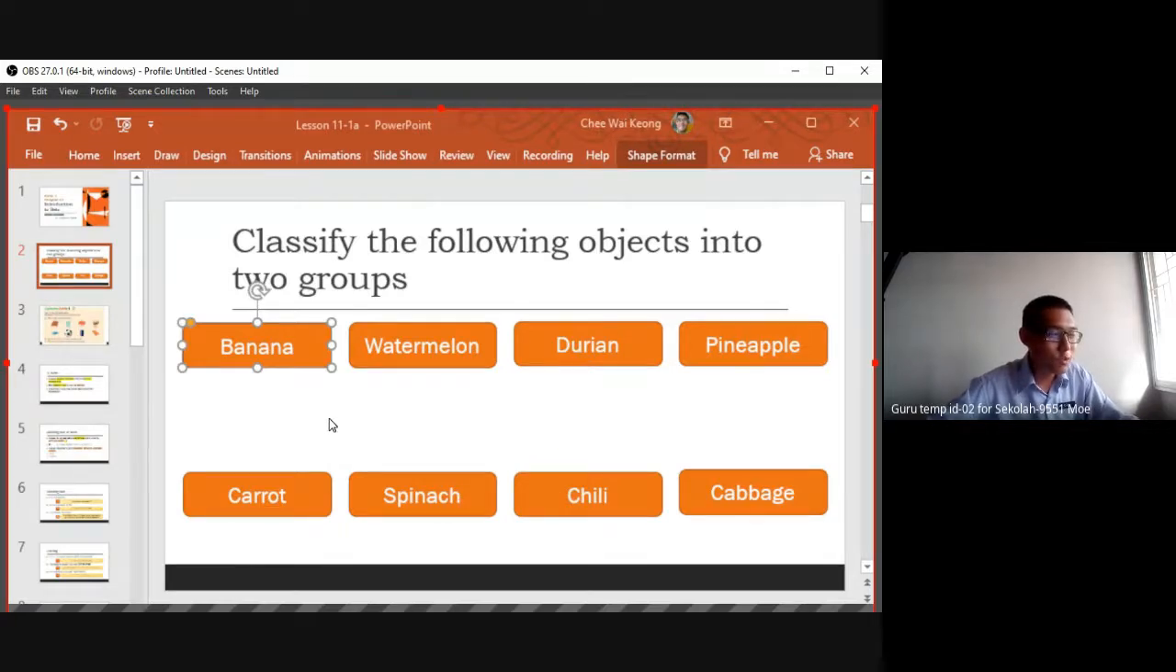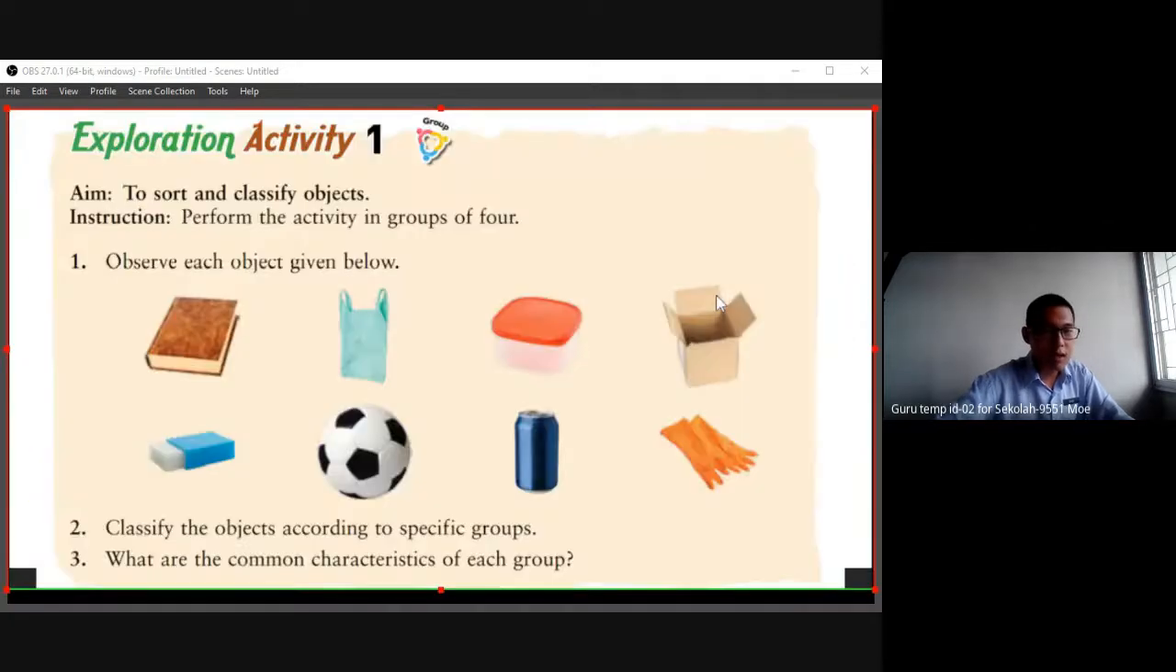Right. So it's a classification of these two groups, and we can group them because we can classify them into one collection for each. In mathematics, we will not call them a group, but we call them a set. If you look at your textbook on the next page, you can try to classify these objects according to a specific group.